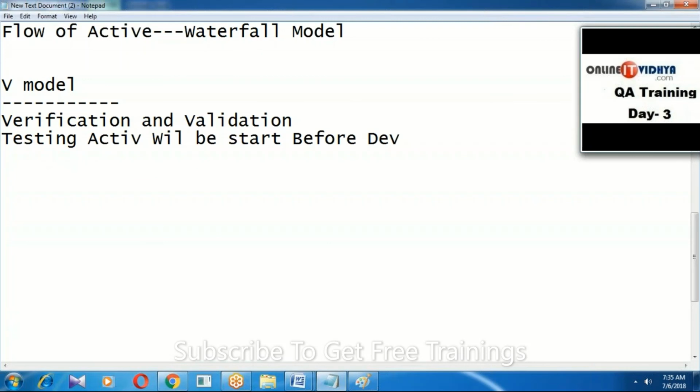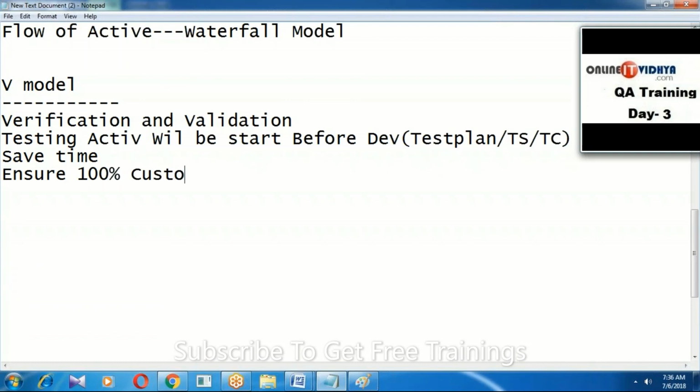And before development, what process starts? Prepare test plan, prepare test scenarios, prepare test cases. And in the V model, we can save time. How can we save time? By preparing the documents before development. In the V model, both verification and validation will be there, so we can ensure 100% quality and 100% customer satisfaction. Are you clear my point?